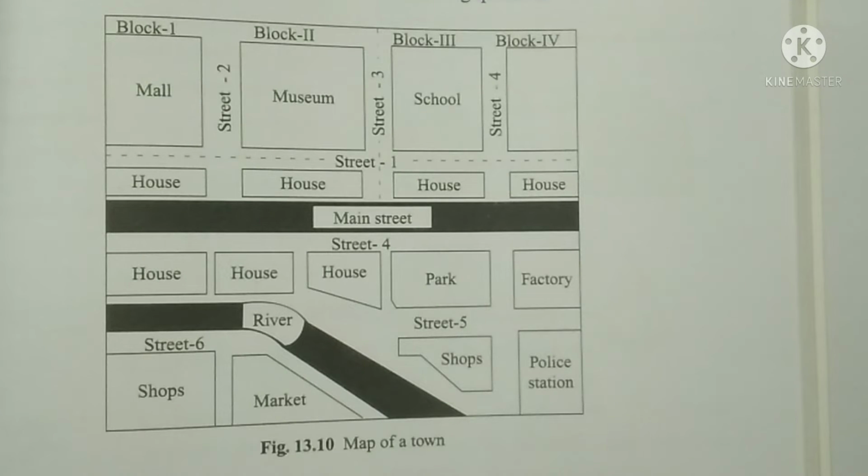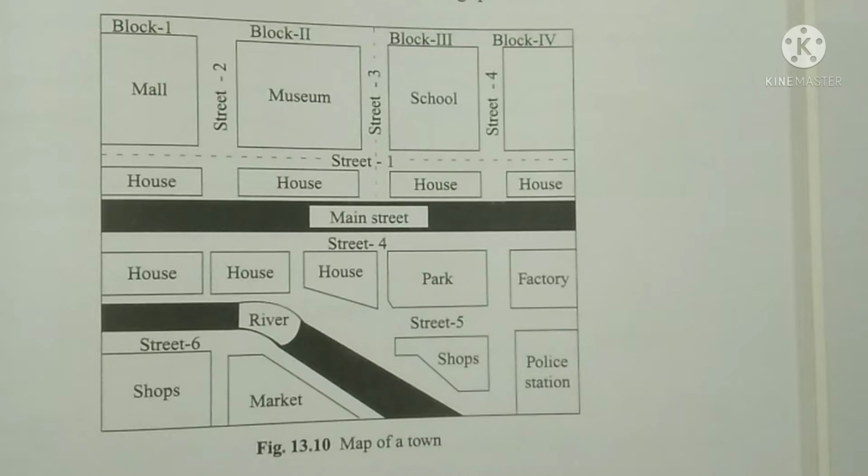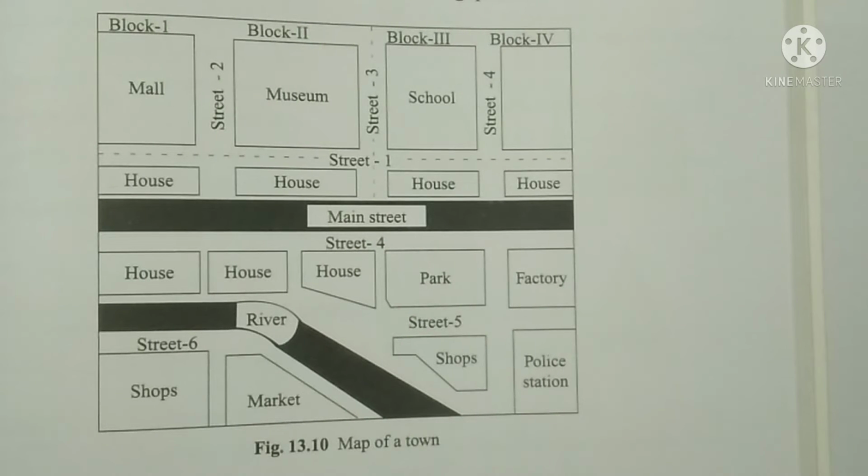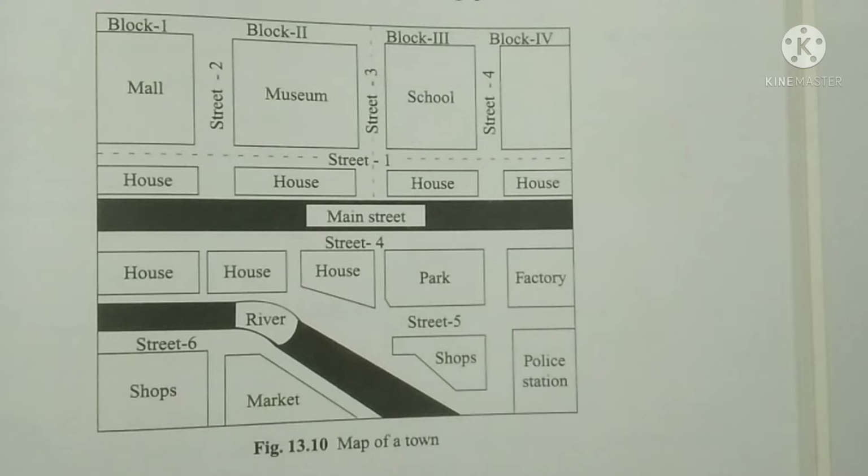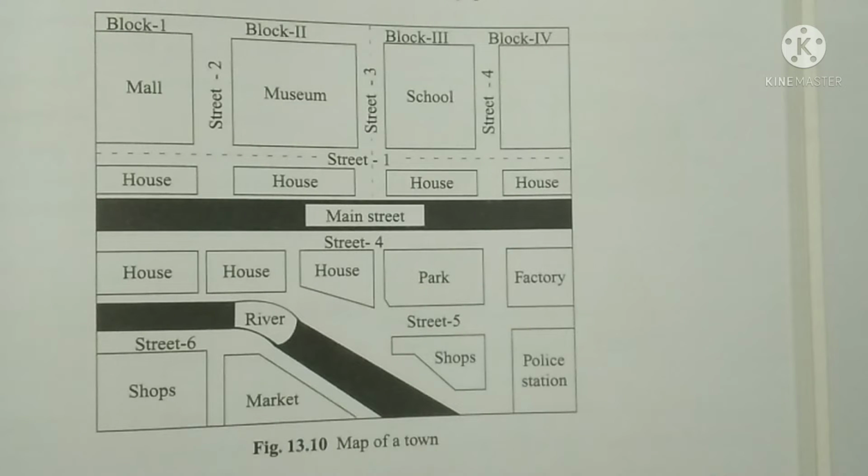Now let us discuss what are the special features of the map. What does a map depict? Actually, the map depicts the location of a particular place in respect to the other places.